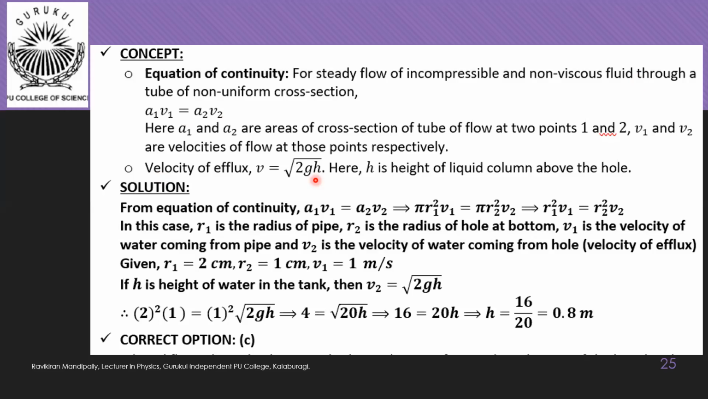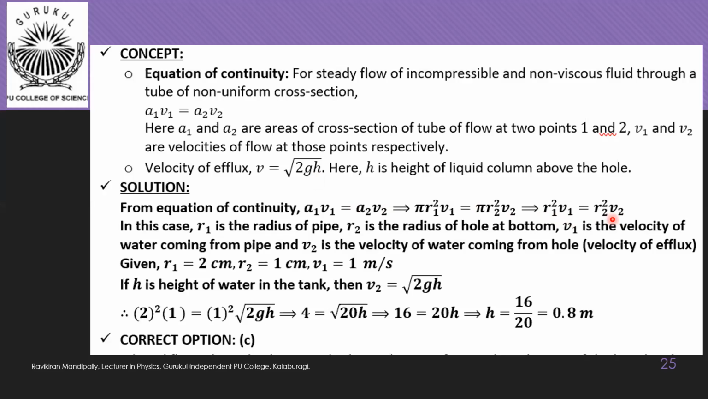And now here, if you use the equation of continuity, we have A1 V1 is equal to A2 V2, but in this question area of cross sections are not mentioned, but radii are mentioned. So we are writing it in terms of radii, that we get R1 square V1 is equal to R2 square V2. Here R1 is the radius of the pipe through which liquid is coming into the tank, and R2 is the radius of the hole at the bottom. V1 is the velocity of water coming from pipe, and V2 will be velocity of efflux or velocity of water coming from the hole.